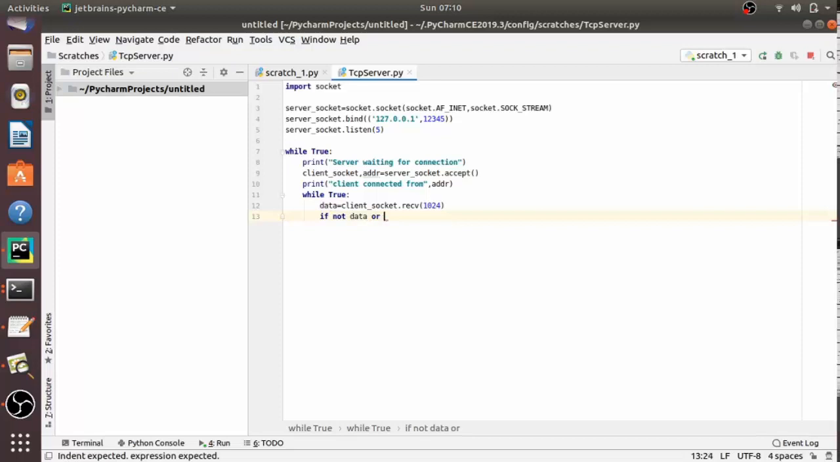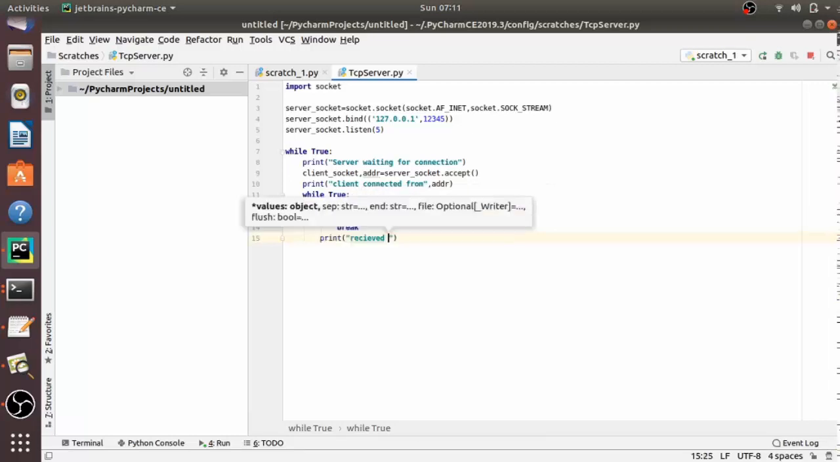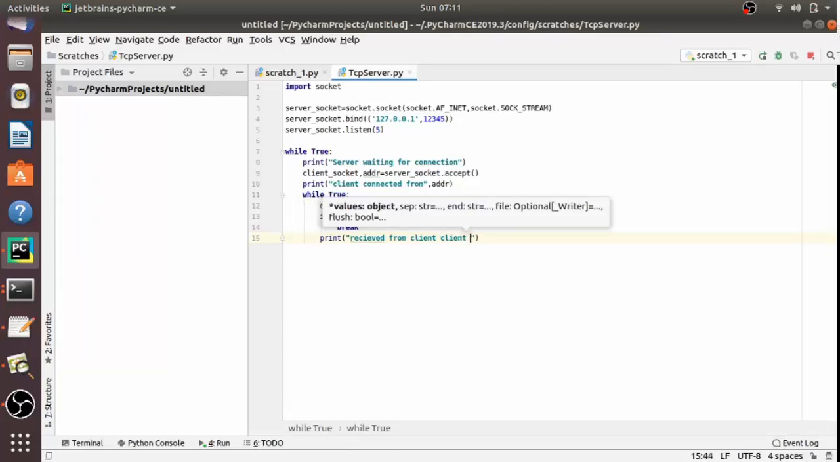Now, if data is not received or if data has ended, then we have to break. So if all the data is received, then we have to break this while loop. So let's break it. And also we are printing that data. You all know that we have to decode this into a UTF-8 string, right? So print "received from client", data.decode, and we have to convert it into UTF-8.